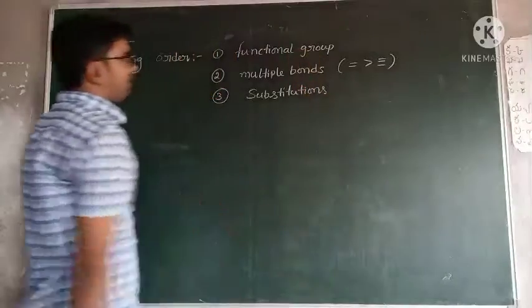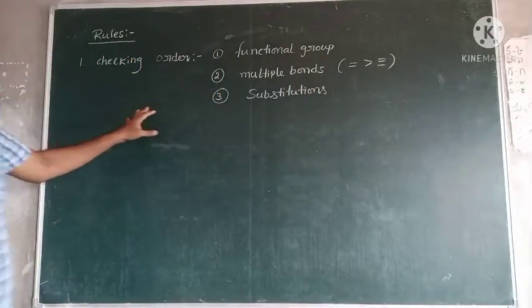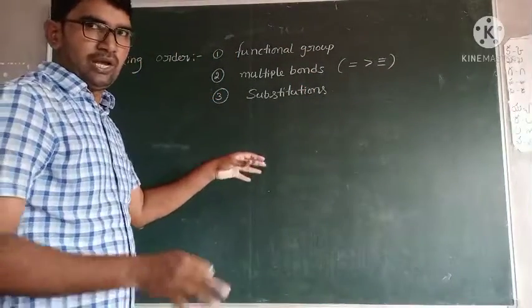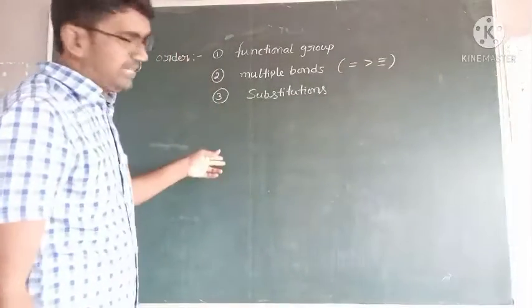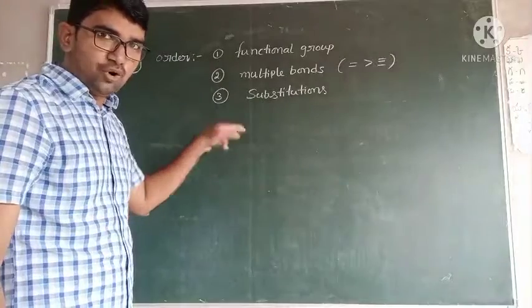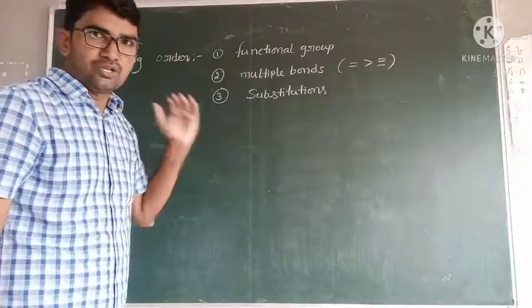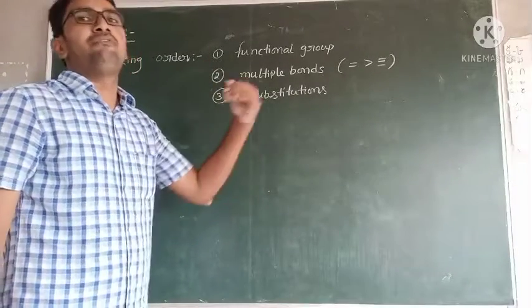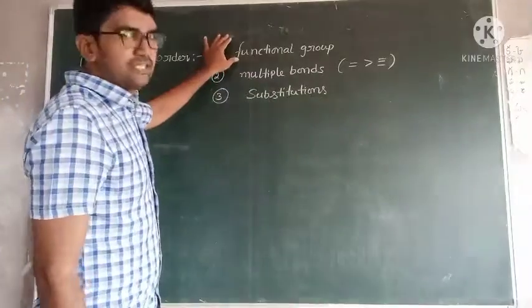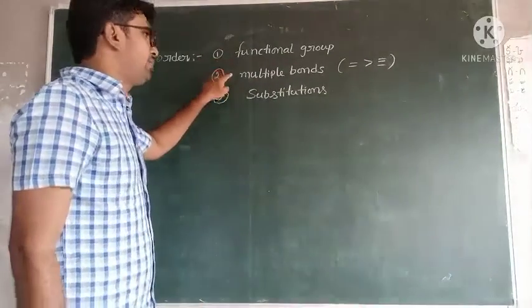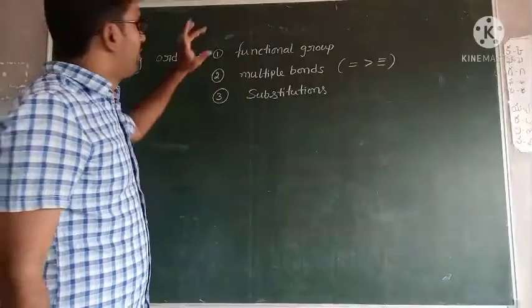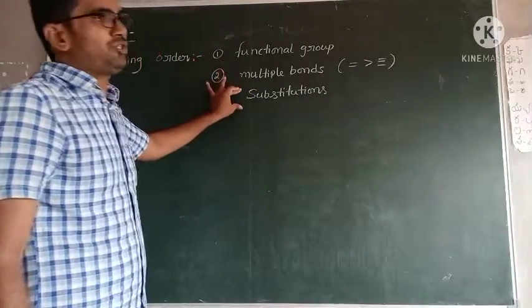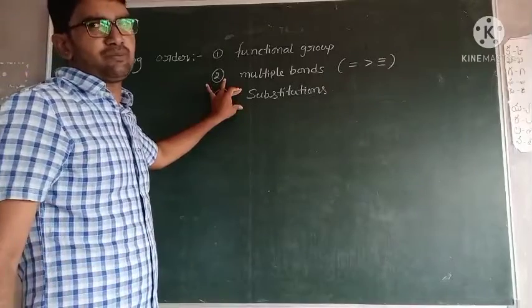Substitutions. Okay, once complete, the checking order. For example, sometimes the given organic compound contains all three, but the priority goes to the functional group only. So the numbering is given based on the functional group only. If the functional group is not present, and multiple bonds and substitutions both are present, give the numbering based on the multiple bond. Of course, if these two are not present and only a substitution is present, give the numbering based on the substitution.